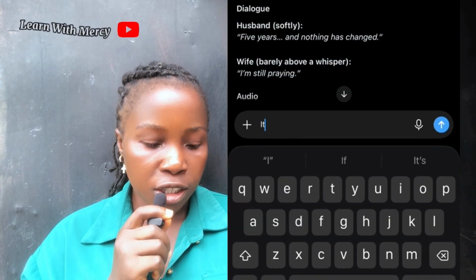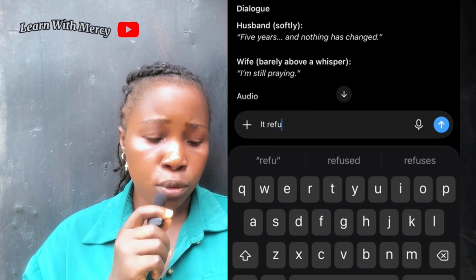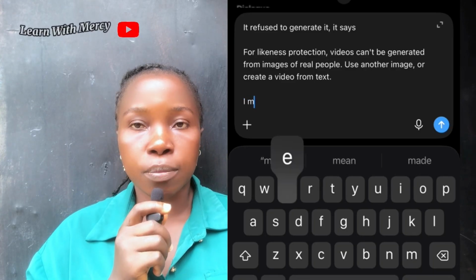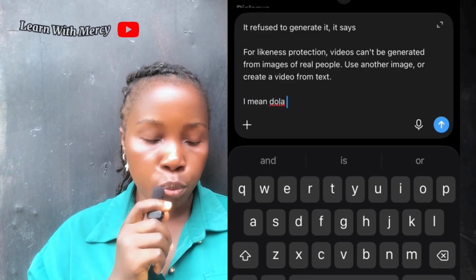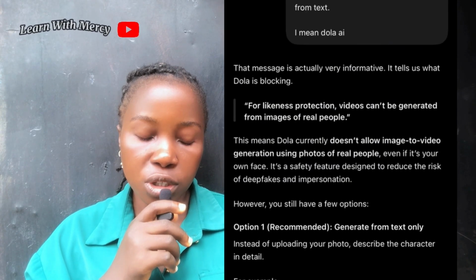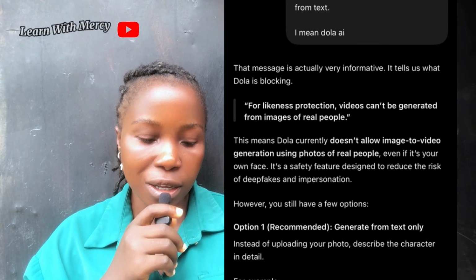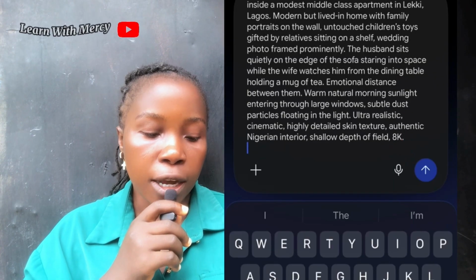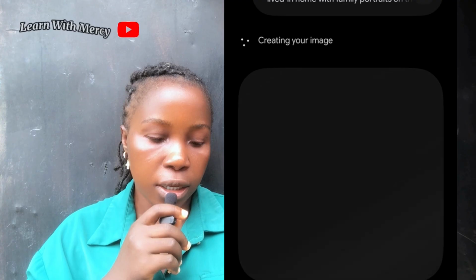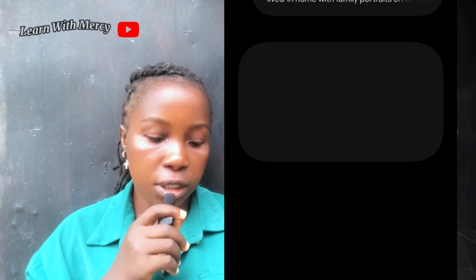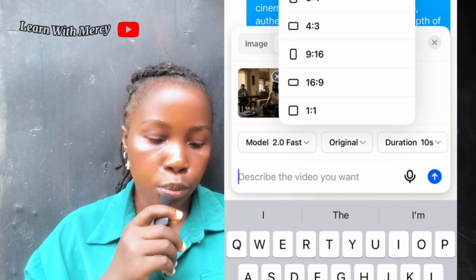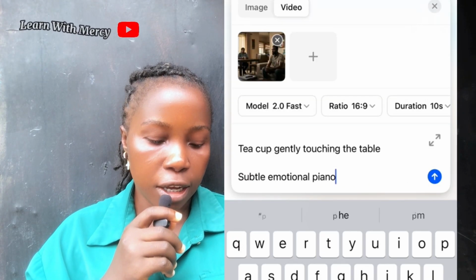So I had to go back to ChatGPT and ask, why did it refuse to generate the video? ChatGPT was saying maybe it assumes the image that I uploaded was that of a real person. So I went to another model, Gemini, and generated the image from there. Let me just try, maybe it is because I got the image directly from the app. I uploaded the image I got from Gemini and still chose the same model. I chose 2.0 fast, pasted my prompt, changed the aspect ratio and every other thing.